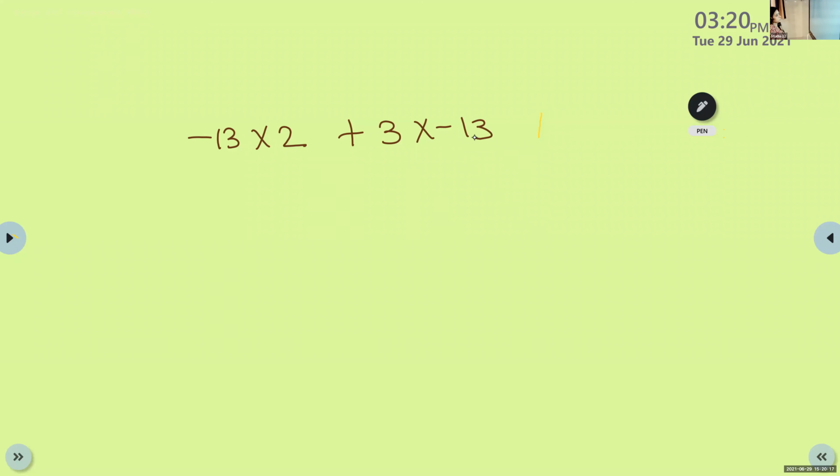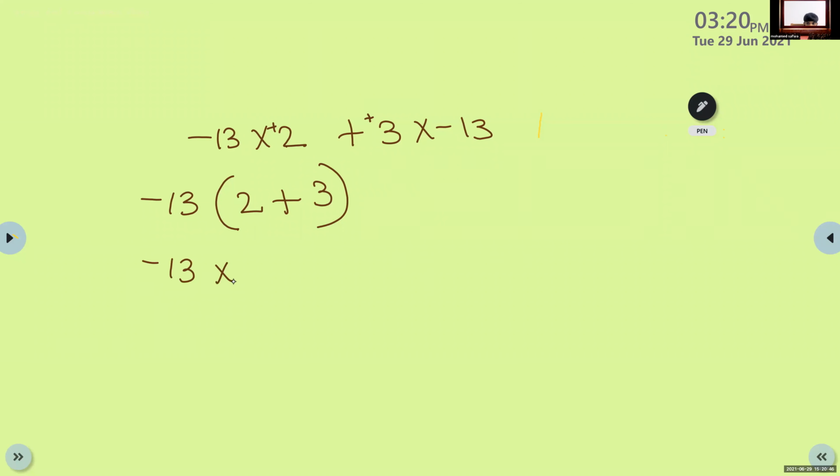Which number will you take outside? Negative 13. Yes, negative 13 we can take outside. And what comes inside the bracket? 2 plus 3, which is 5. Simply, if no sign is there, you take it as positive. So what do we get? Negative 13 into 5.